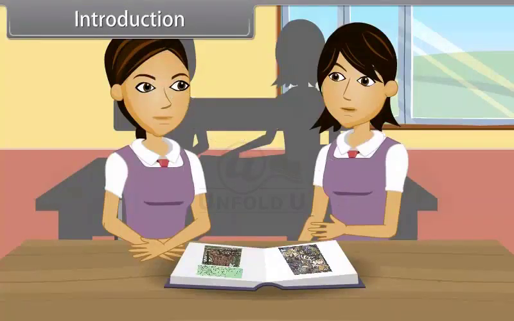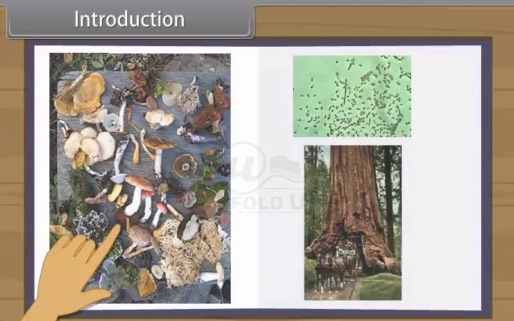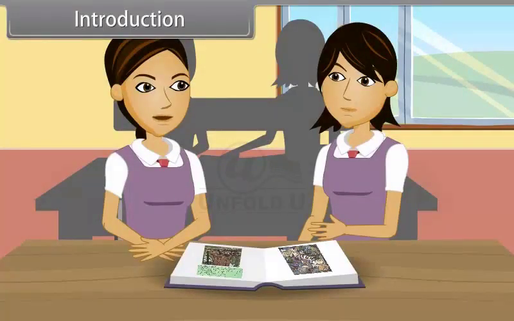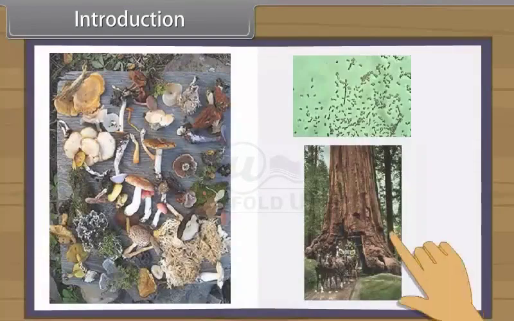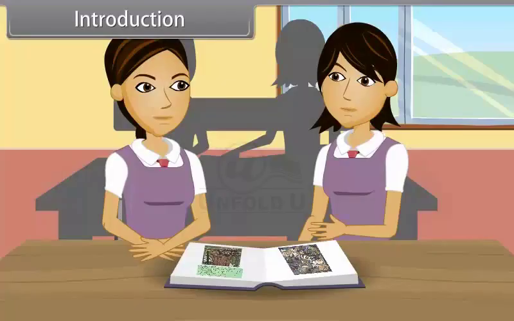Introduction. We all see a wide variety of plants and animals around us. Do you know, Shruti? There are more than 1 million species of animals around the whole Earth and about 500,000 species of plants on Earth. On one hand, we have bacteria, which are microscopic, and on the other hand, we have the blue whale, about 30 meters, or the redwood trees, sequoia of California, of about 100 meters in height.